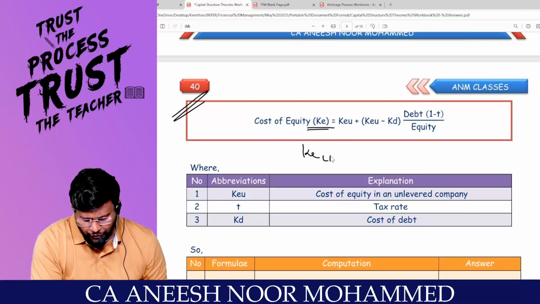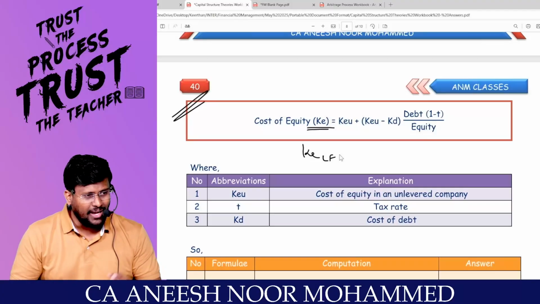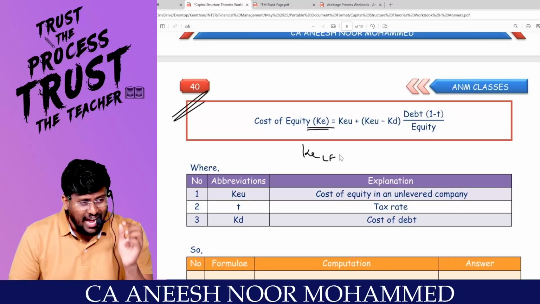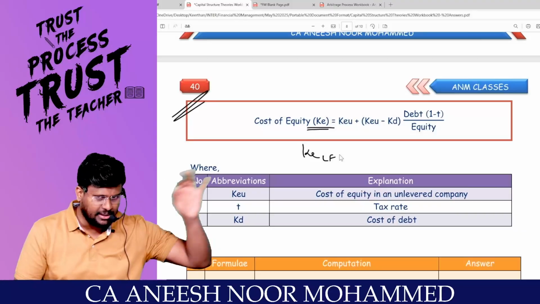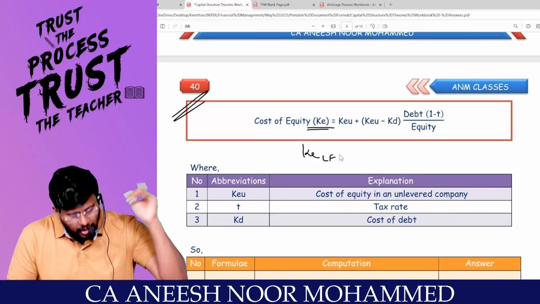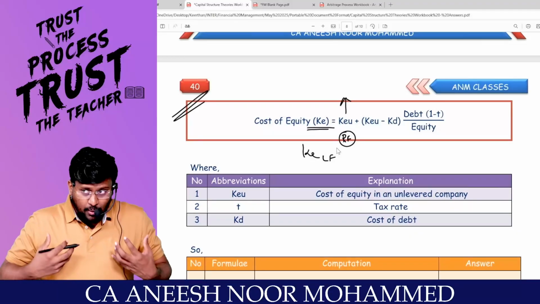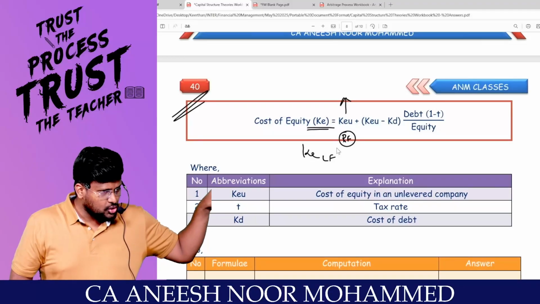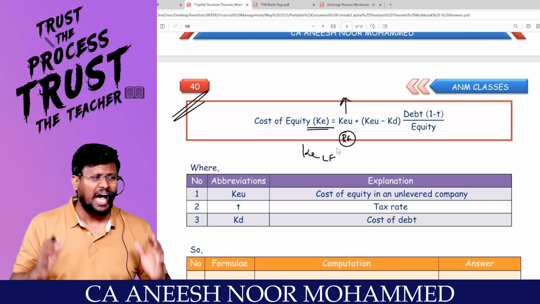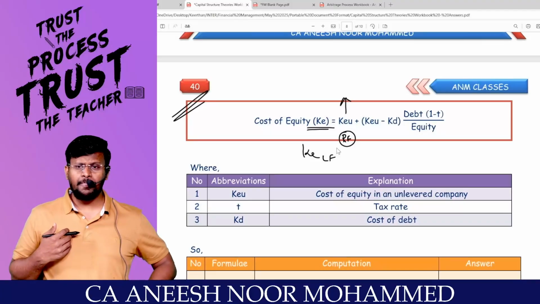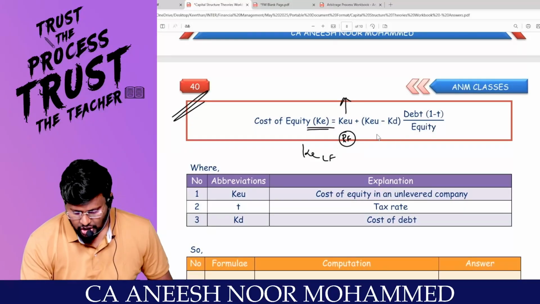Now I am going to calculate the KE of a levered firm. KE of a levered firm means you are a shareholder in a levered firm, correct? If you are a shareholder in a levered firm, do you have risk? Yes, sir. You have more risk than a shareholder in an unlevered firm. If I am a shareholder in an unlevered firm, I will be expecting only KE of an unlevered firm. There is no debt there, so I will be expecting only the risk-free return. But if I am a shareholder in a levered firm, there is debt in the capital structure, so I want a risk premium.